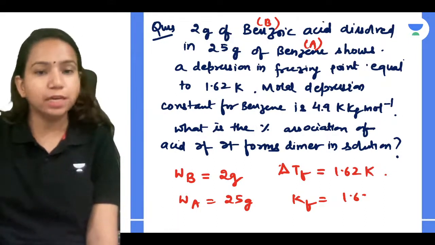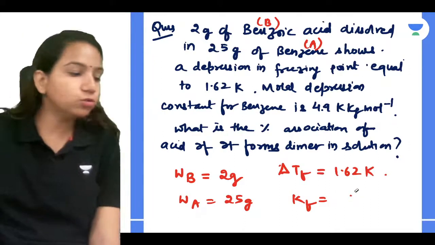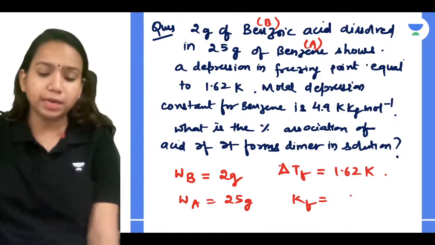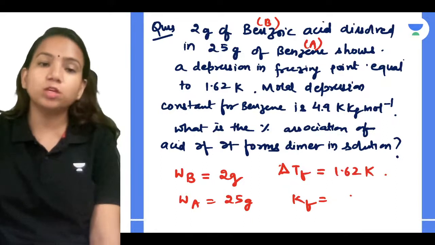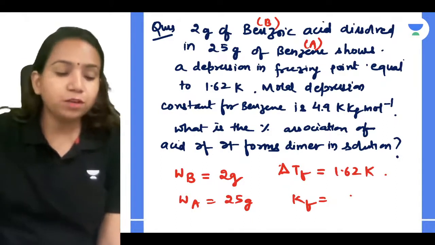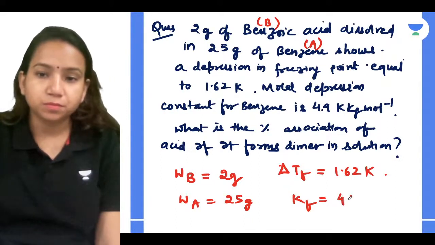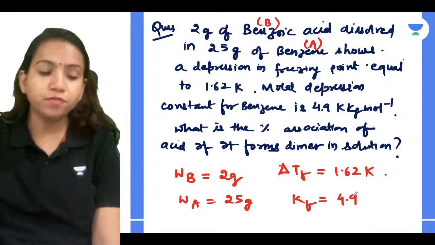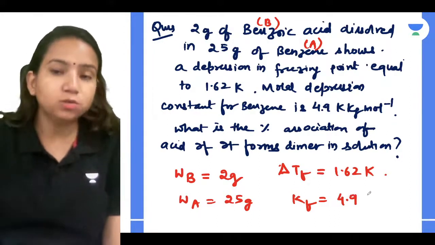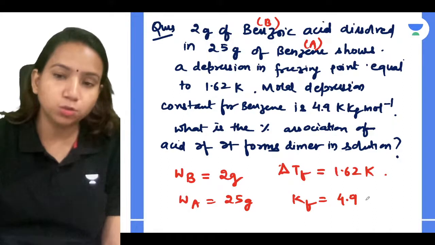It's given in the question only, so whenever you get a question, make a habit of always writing what and all things are given. So KF will be 4.9 Kelvin kg per mole.